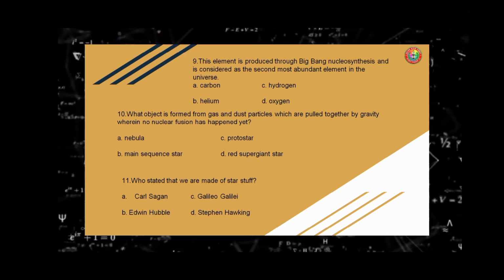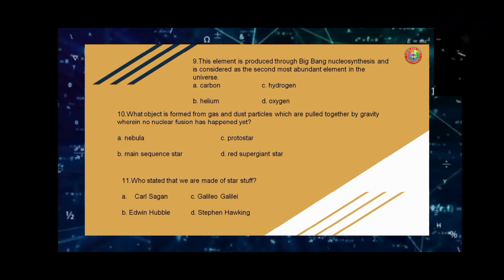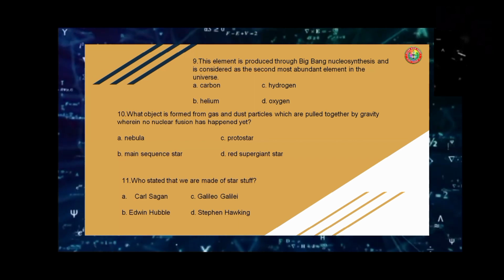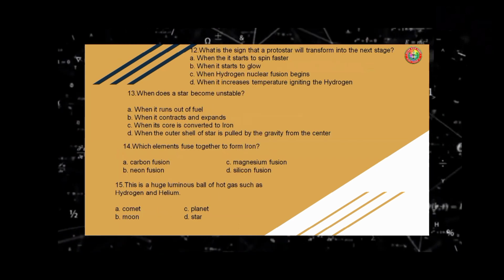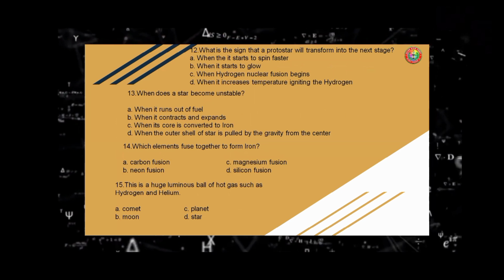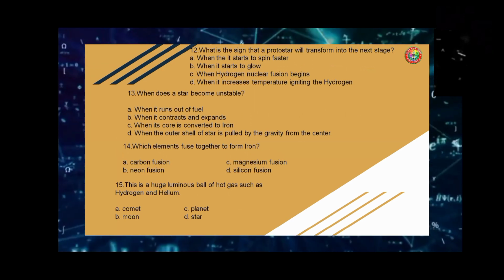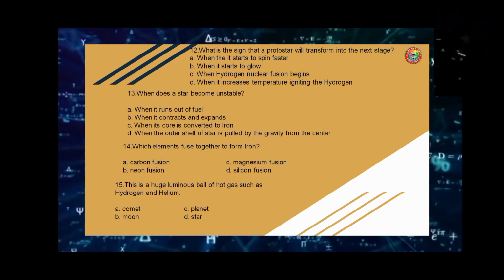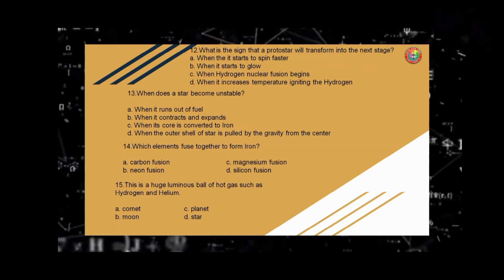Number 11, who stated that we are made of star stuff? A. Carl Sagan. B. Edwin Hubble. C. Galileo Galilei. D. Stephen Hawking. Number 12, what is the sign that a protostar will transform into the next stage? A, when it starts to spin faster. B, when it starts to glow. C, when hydrogen nuclear fusion begins. D, when it increases temperature, igniting the hydrogen.